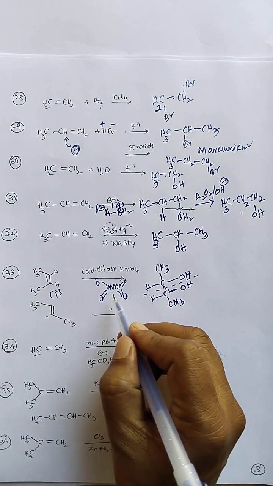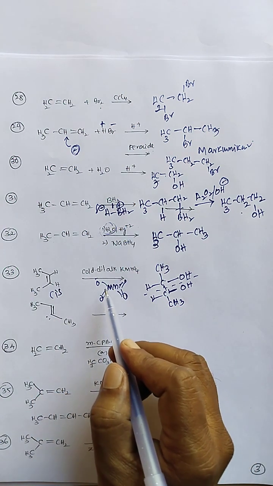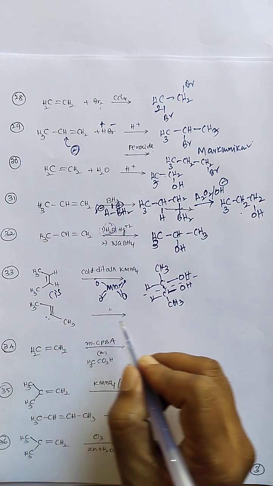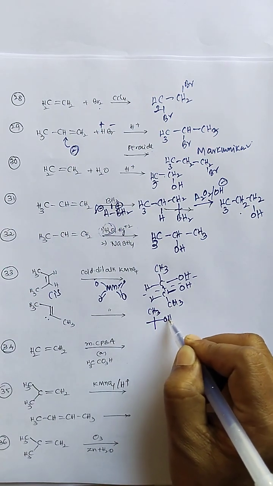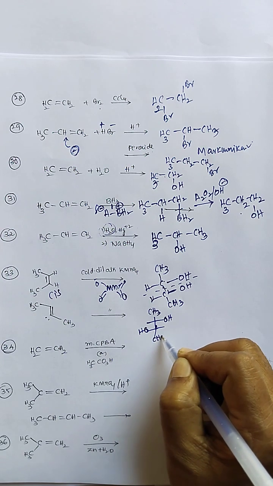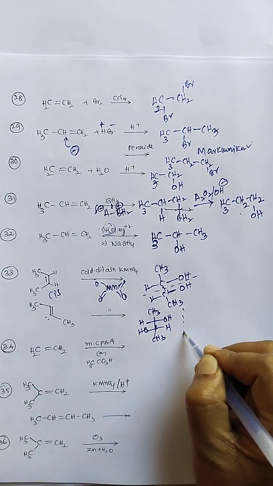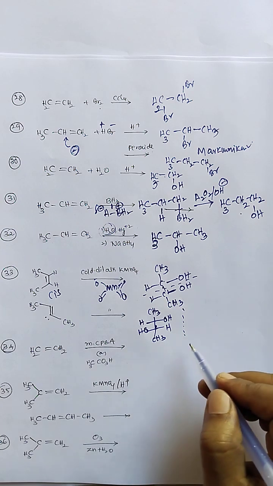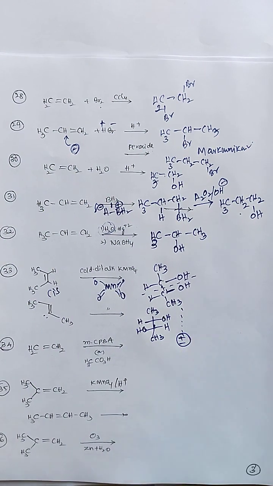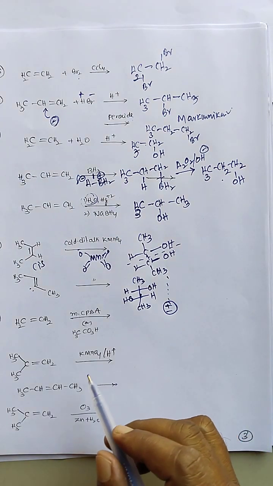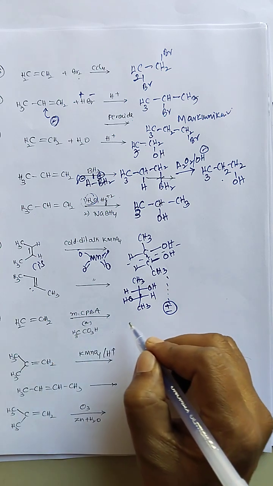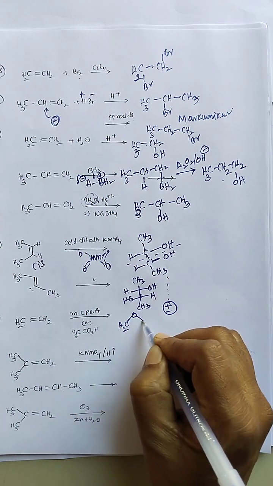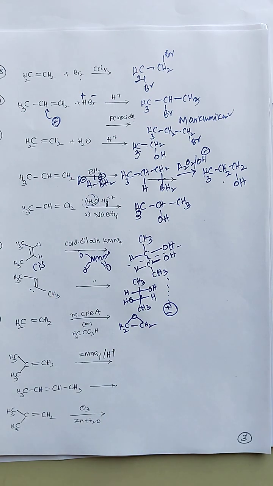Next, a similar reaction with the trans alkene and cold dilute alkaline KMnO4. Trans alkene with this cis reagent therefore gives a racemic mixture. The hydroxy group is attached like this, hydrogen here, and this is its enantiomer. Together they are called a racemic mixture. Next, alkene reaction with metachloroperbenzoic acid or a peracid gives epoxides. Cyclic oxiranes or epoxides are formed, or cyclic ethers.